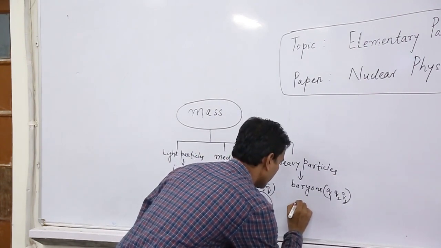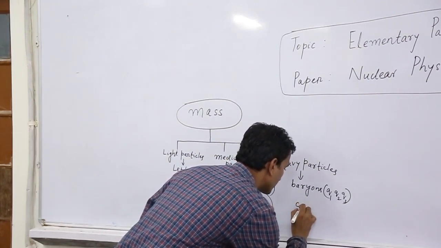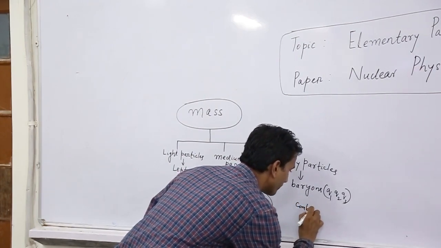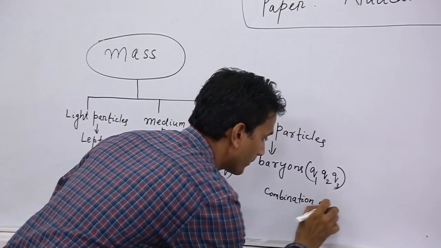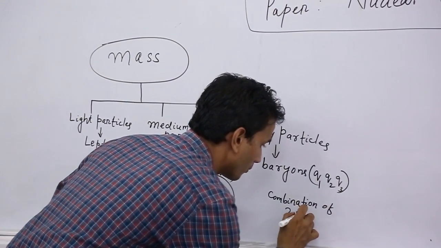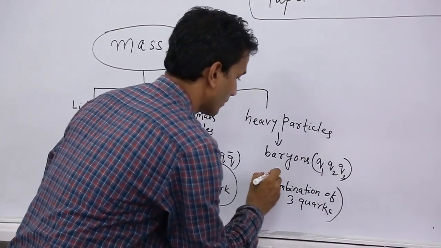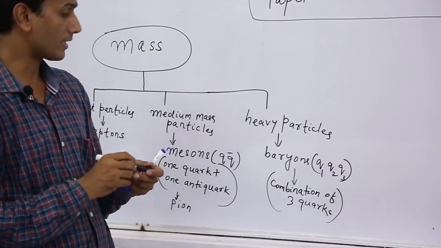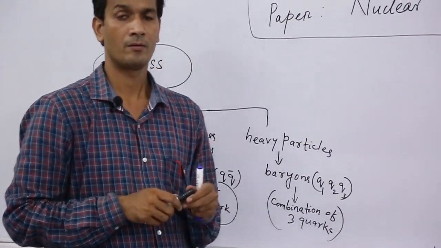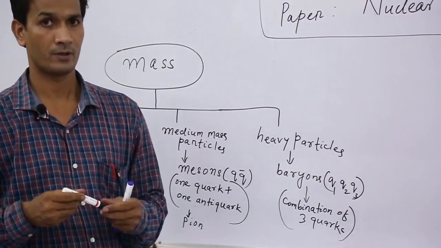So baryon is the composite particle and they are formed by the combination of three quarks.